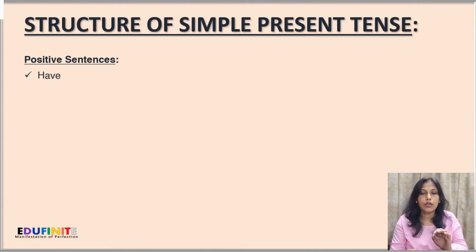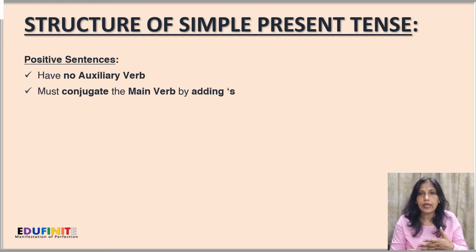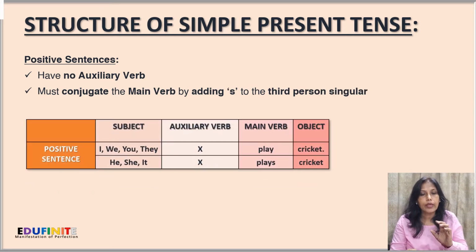Next, we'll focus on the structure of simple present tense. Like, we'll be making positive sentences. How do we make positive sentences? In a simple present tense positive sentence, there is no auxiliary verb, and we have to conjugate the main verb by adding s in the third person singular number.